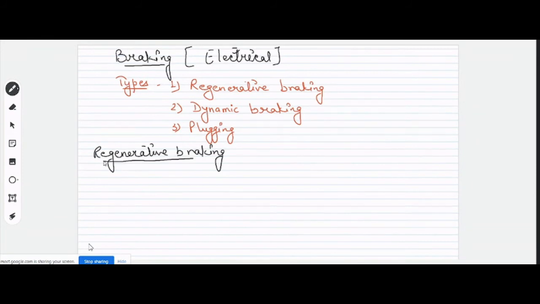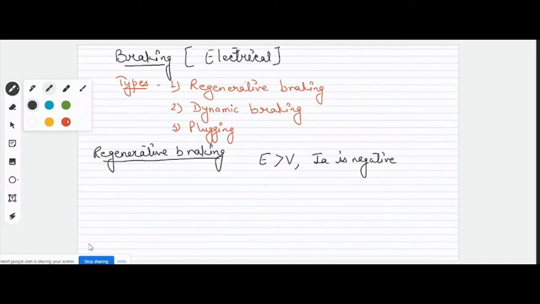Basically, for regenerative braking to happen, a condition needs to be satisfied: your E should be greater than the V, such that your IA gets reversed. If we take a case of a separately excited motor to understand this, suppose we want to regenerate.